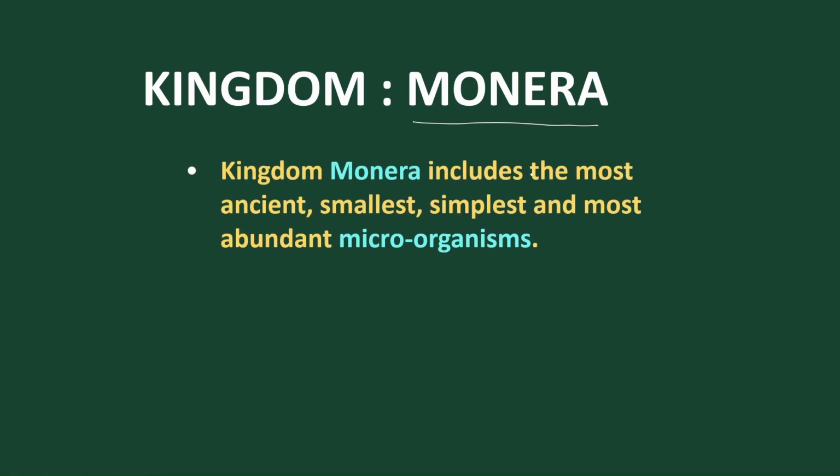The first kingdom is Monera, and this particular kingdom contains prokaryotic cells. So the kingdom Monera includes the most ancient, primitive form of organisms, very small and very simple. These organisms are called microorganisms. Monera includes the most primitive and simplest form of organism.